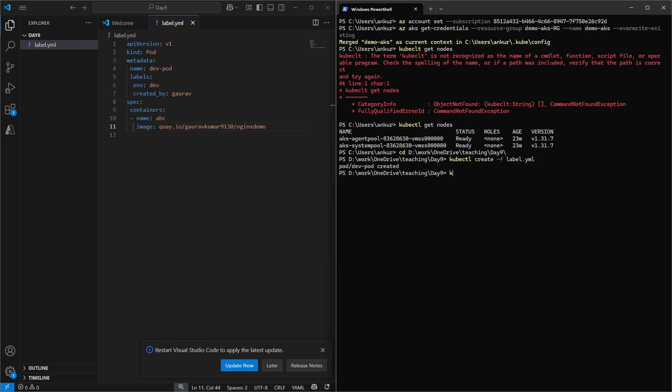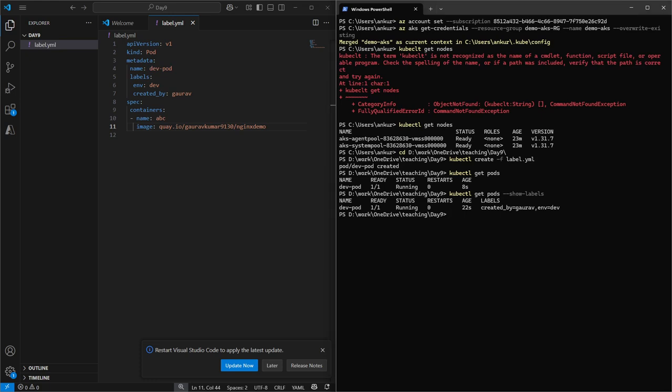Okay, let me quickly run kubectl get pods. So our pod has been created and it is in running stage. But are we able to see the labels? No. The command is kubectl get pods --show-labels. Okay, if you see here, apart from the name, ready, status, restart, and age, we have one more column called labels, and in this column we are able to see who created it and the environment.